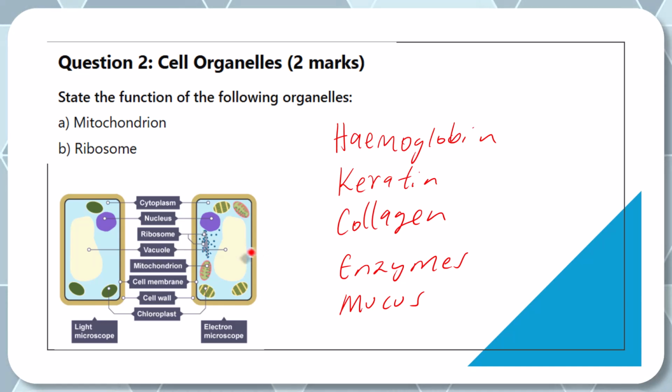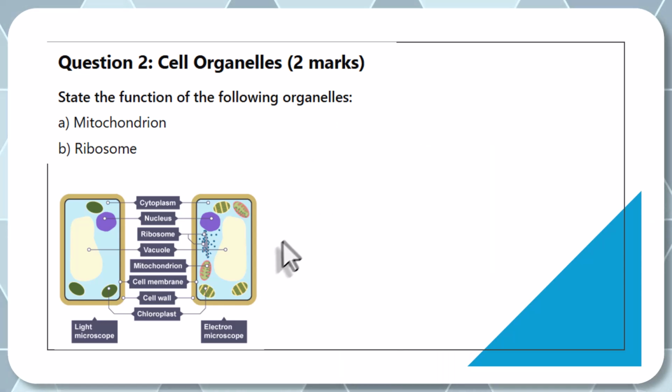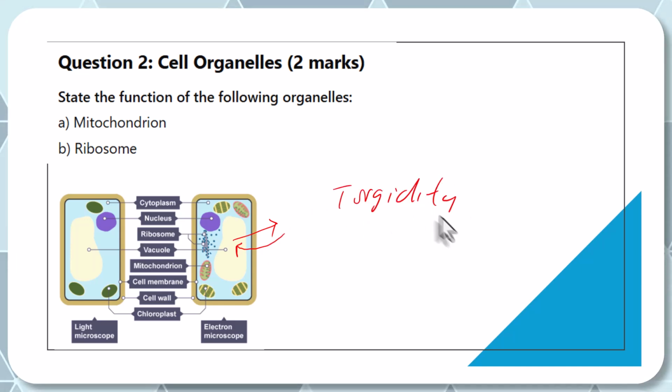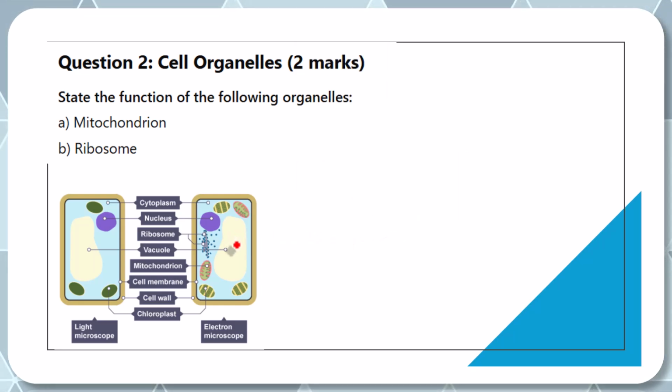Now, cell vacuole. Cell vacuoles maintain turgidity, maintain the pressure. The cell can absorb water or it can lose water. Now that is called turgidity. It maintains the turgidity of the cell by absorbing and losing water. Okay, that's what the cell vacuole does. Mitochondria is the site of aerobic respiration. It is a site where energy is generated, where respiration is happening, where glucose and oxygen react together to release energy. That is mitochondria. And as such, all cells in the body normally have mitochondria because all cells have got what?